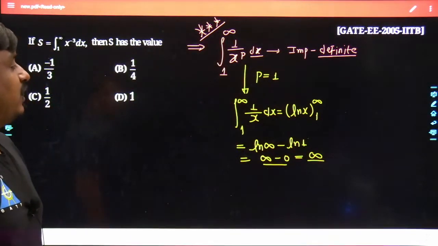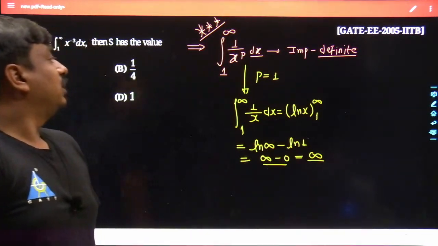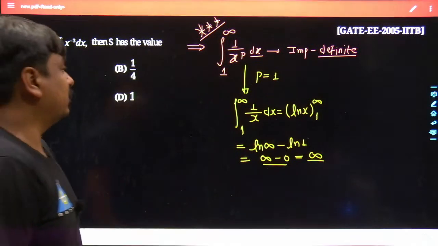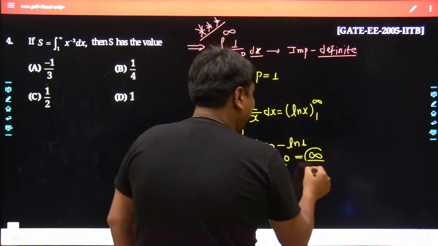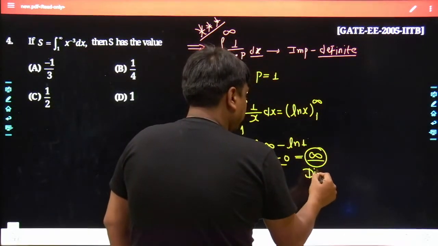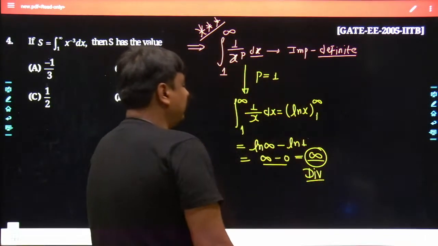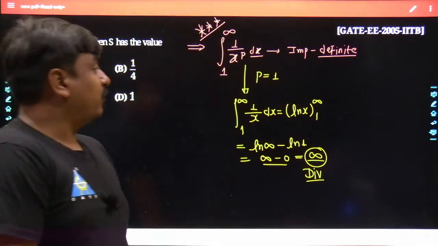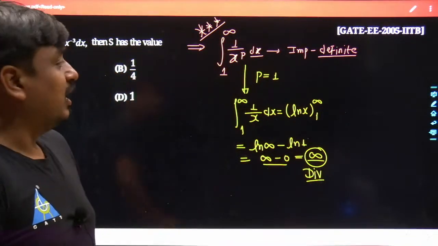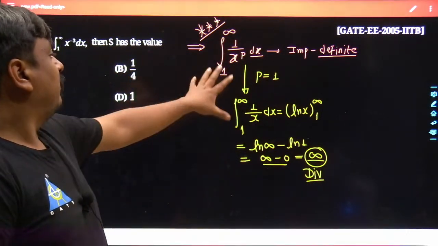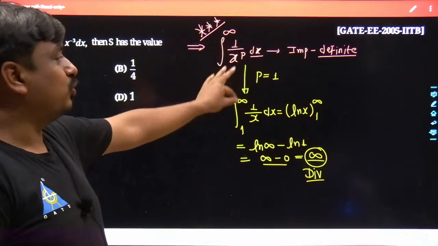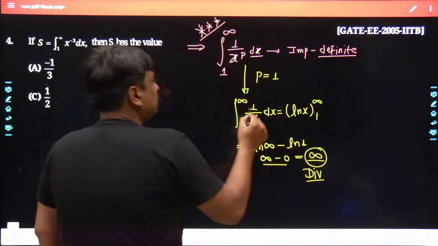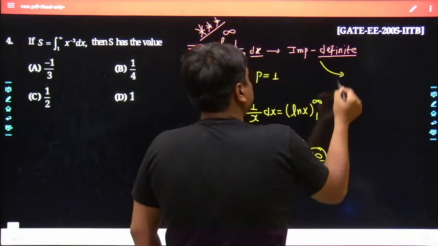Keep in mind, whenever in the case of an improper form of the definite integral the result comes as infinity or minus infinity, it is said to be divergent. Rather than giving its proper answer as infinity or minus infinity, we just say it is a divergent integral. So keep in mind, when the value of p is precisely 1, it is divergent in nature.